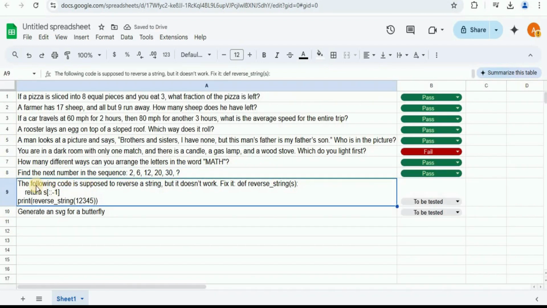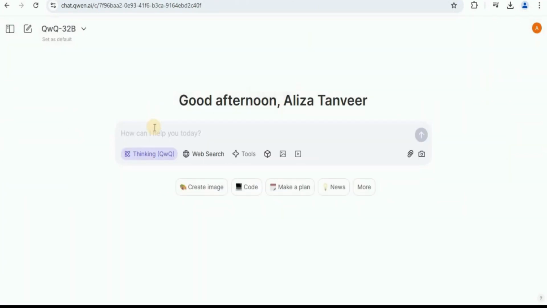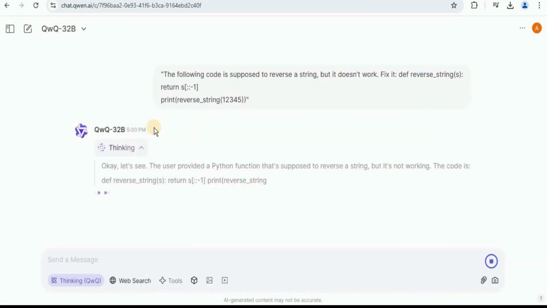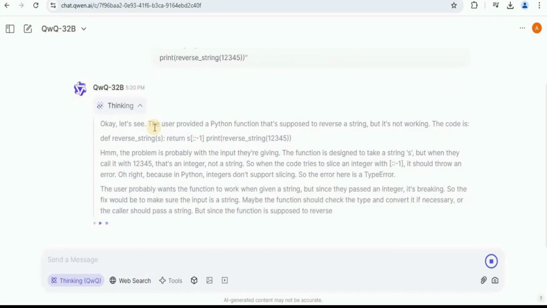Next, I have a coding question that says the following code is supposed to reverse a string, but it doesn't work. Fix it. So here is the function, which is the reverse string. It takes a string as an input and returns the string. So it says that the function is supposed to reverse a string, but it doesn't work, so it needs to be fixed. Let's see if the model can do that. So I'm gonna head to the Qwen chat, paste the prompt right here along with the code and run it, and let's wait to see whether it is able to fix the code or not.